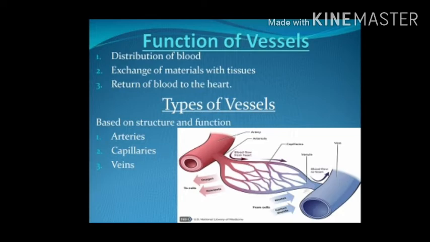Types of vessels. Depending on the structure and function, the vessels are divided into three types: arteries, capillaries, and veins. In the given picture, you can see the three types of vessels. The red tube is the artery, the blue one is the vein. In between, you can see the bed of capillaries, and exchange of materials taking place in capillaries.